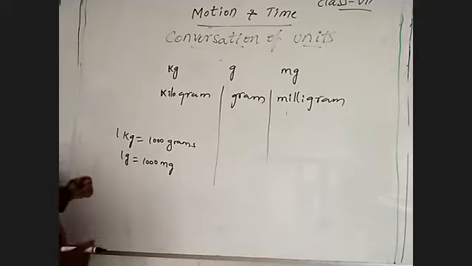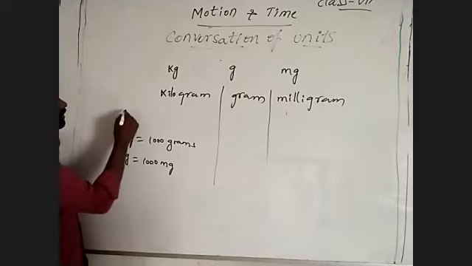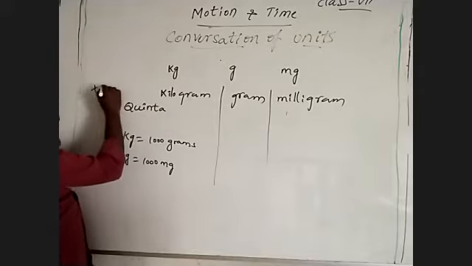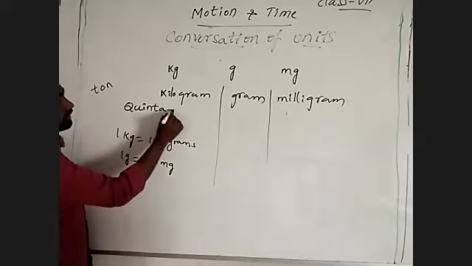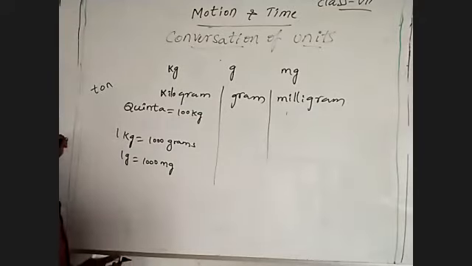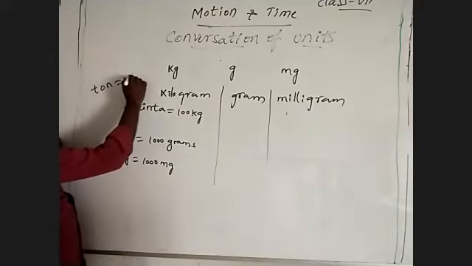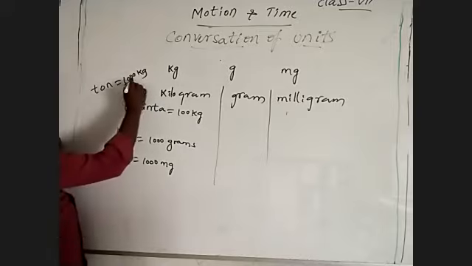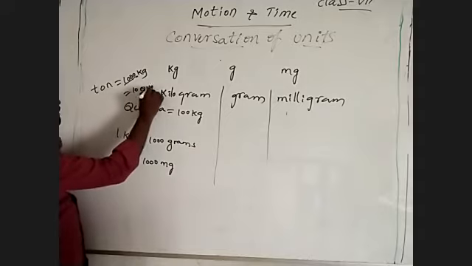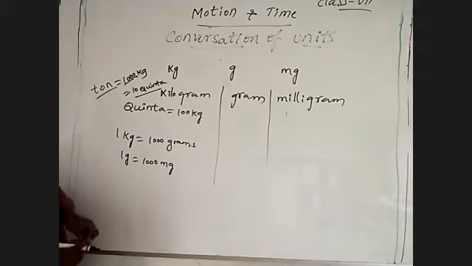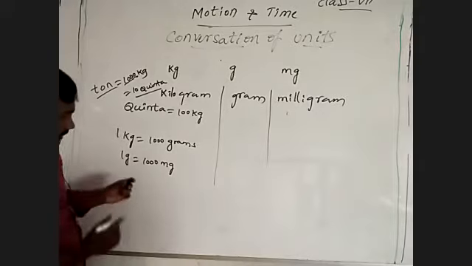Weight can also be measured at an upper level. What are those? Quintal and ton. 1 quintal is equal to 100 kilograms. 1 ton is equal to 1000 kilograms, which means 10 quintals is equal to 1 ton. Understand?